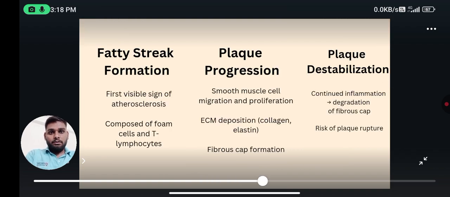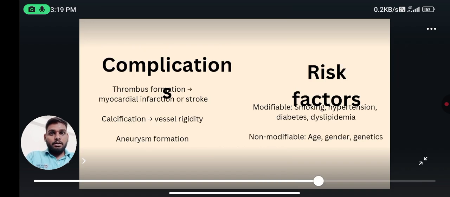Fatty streak formation, the first visible sign of atherosclerosis, composed of foam cells and T lymphocytes. Plaque formation and progression: smooth muscle cell migration and proliferation, ECM deposition, collagen and elastin, fibrous cap formation. Plaque destabilization: continued inflammation and degeneration of the fibrous cap, risk of plaque rupture, and risk of thrombus formation, myocardial infarction or stroke.